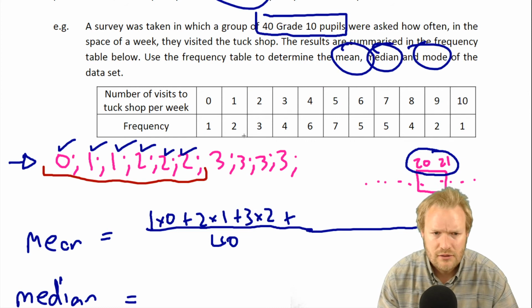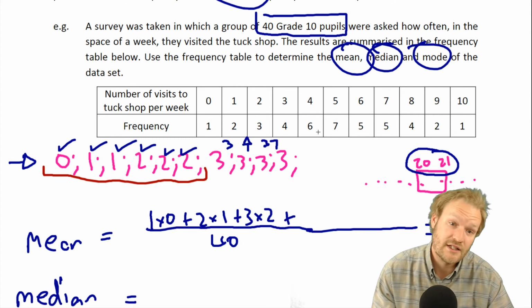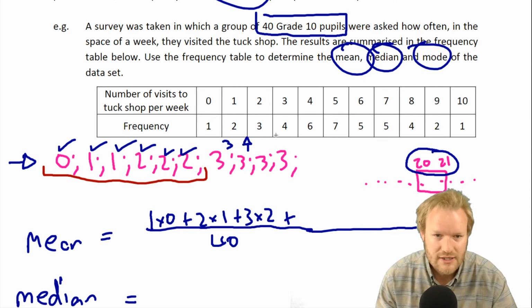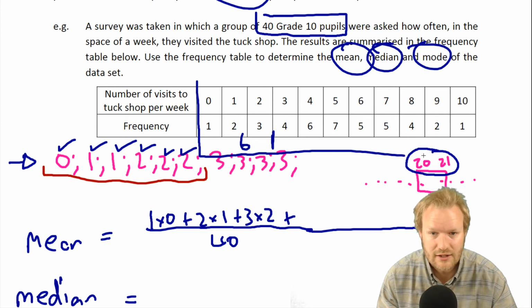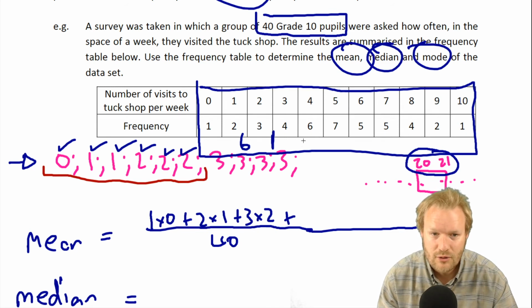Well, we've got one over here. We've got 2, so at this point that was 3 on this side, and we've got 37 on that side. Let's keep going. At this point we've got 6 on this side. We're looking at our table and saying we're looking for data points 20 and 21. We've got 6 and 34. 1 plus 2 plus 3 is 6, and that should all add up to 34.